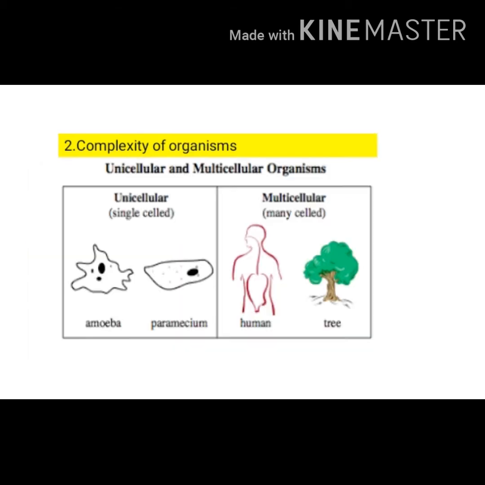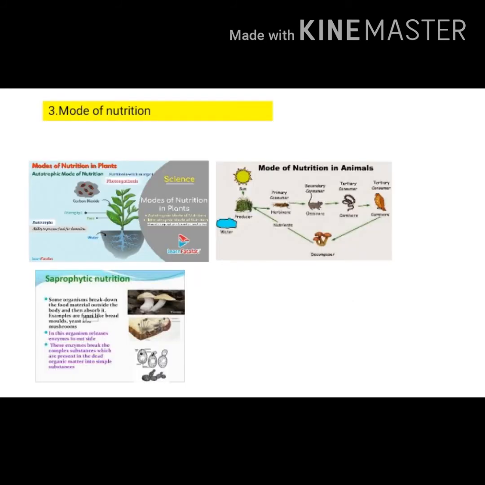Second criteria is complexity of organisms. Organisms are divided as unicellular and multicellular. Third, mode of nutrition. According to mode of nutrition, organisms are classified as autotrophs, for example plants, heterotrophs, for example animals, and saprophytic. Organisms that feed on dead organic matter are called saprophytic organisms.